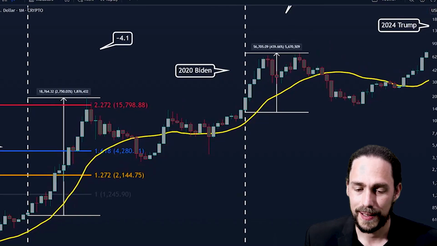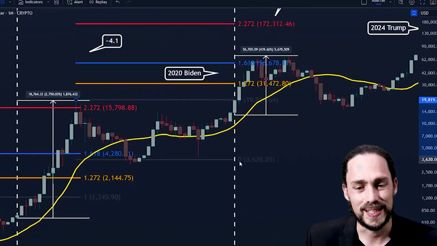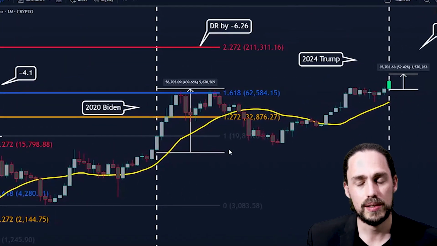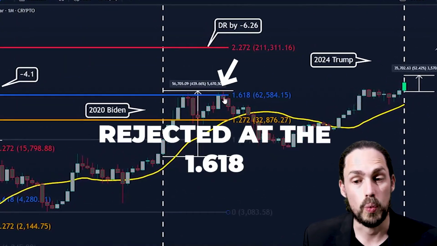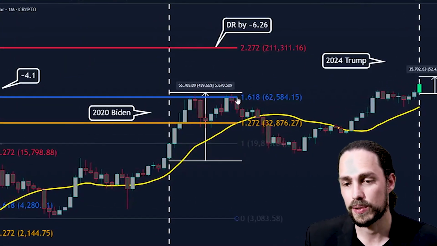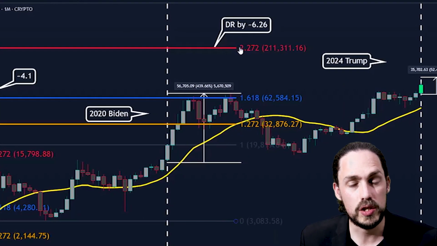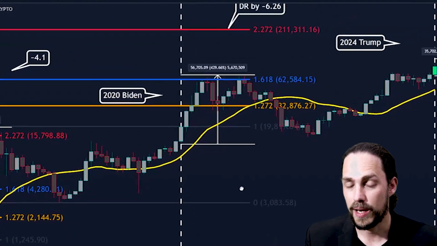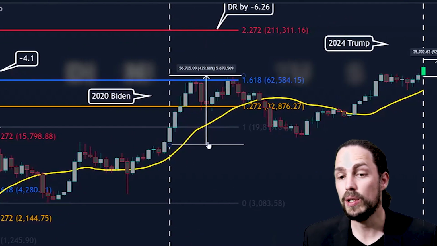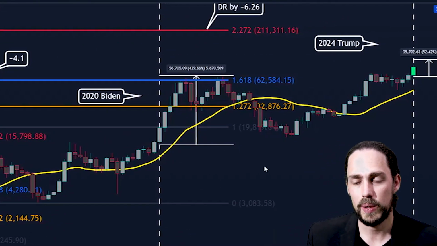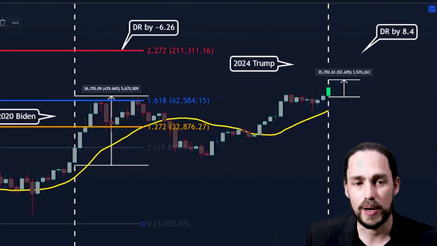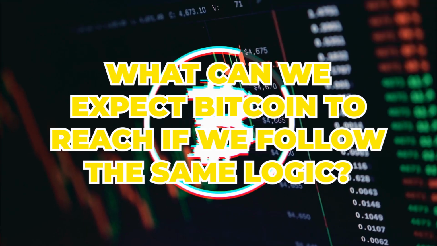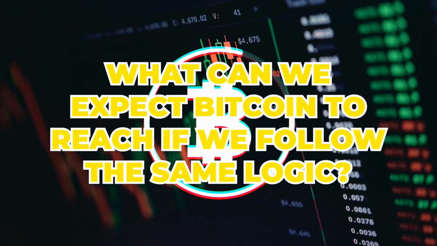So I pulled up the Fibonacci retracements during the 2020 bull run in Biden's era, and I saw something else happening. I started seeing that we are getting rejected at the 1.618 Fibonacci level. So now we can see that we did not reach the 2.272 of the previous extensions. We are seeing diminishing returns in Bitcoin. So I thought, well, it would be fascinating to pull the Fibonacci from this bull run and see what we can expect Bitcoin to reach if we follow the same logic.